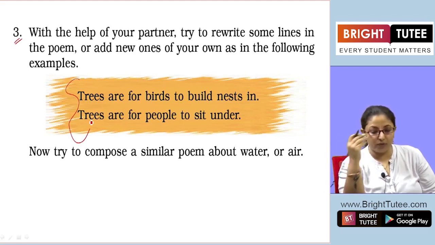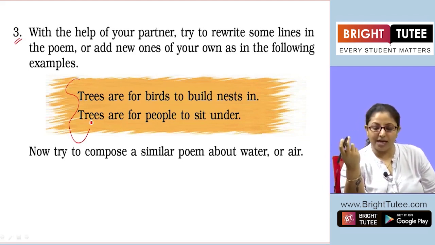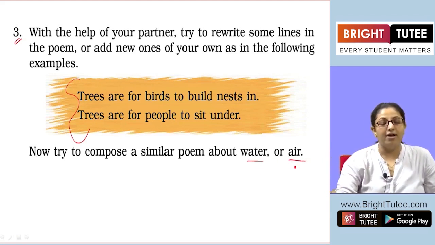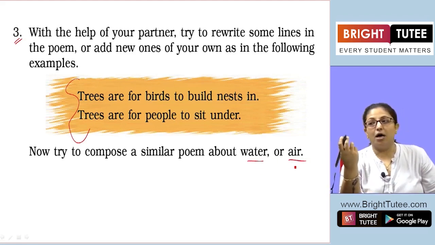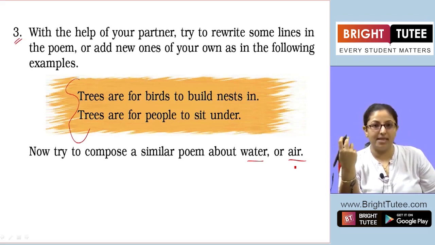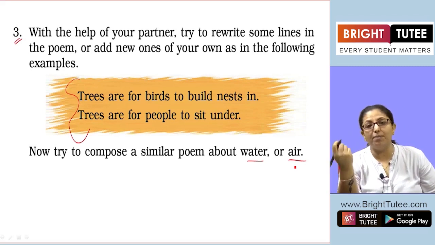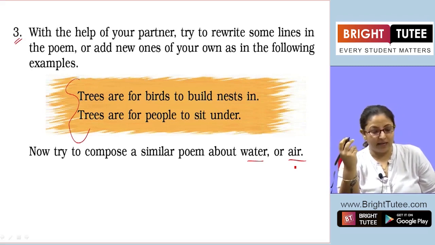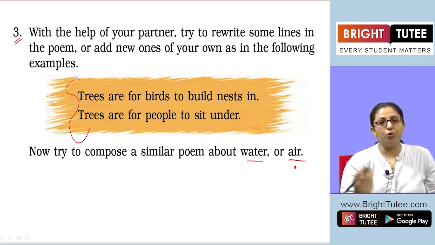Now we have to compose a similar kind of poem about water or air, where we write the role of water or air in each and every person's life. In fact, not only a person, but every living being's life. Let's quickly write a poem. You can write on either water or air.